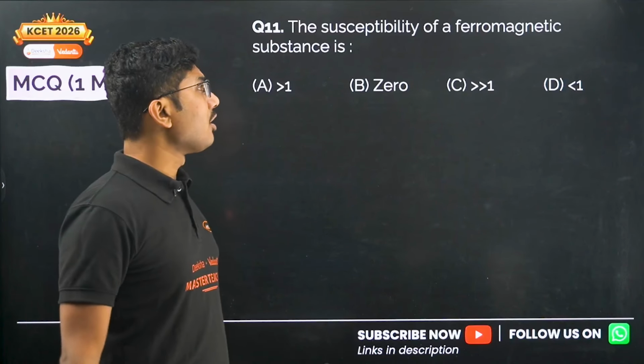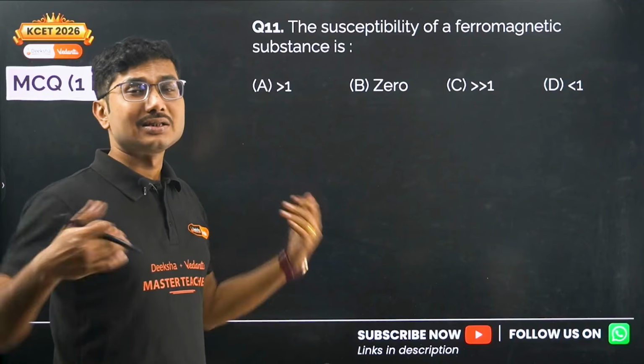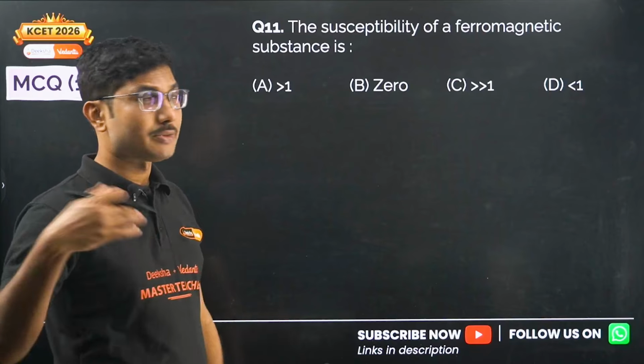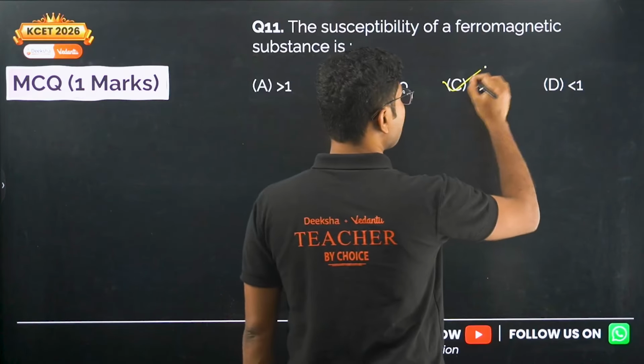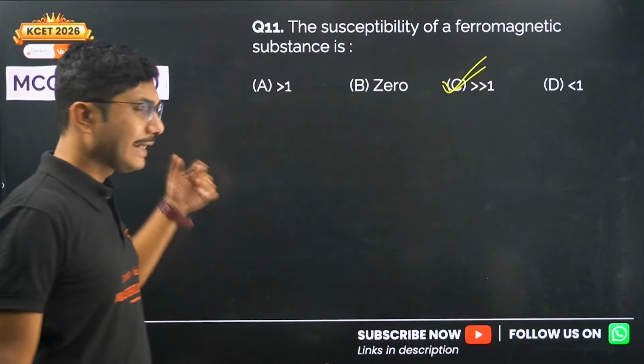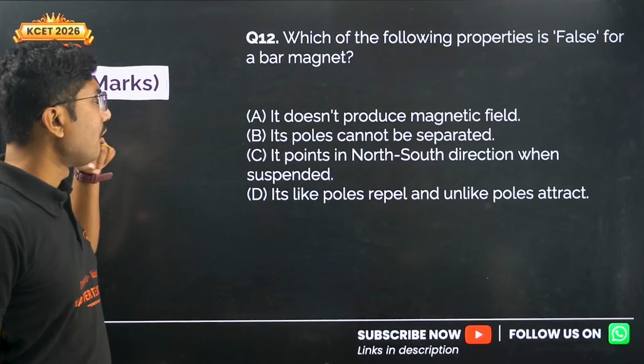The susceptibility of a ferromagnetic substance is much greater than 1. So the correct answer is option C. Again, this is from your PYQ of last year.